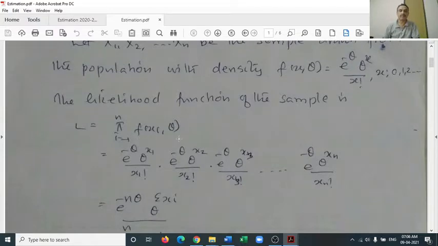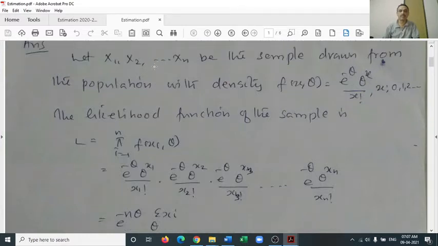That is because the likelihood function by definition is a joint probability distribution of the sample. It's a multivariate probability distribution, and the variables considered in it are independent random variables because the sample was drawn on a random basis.